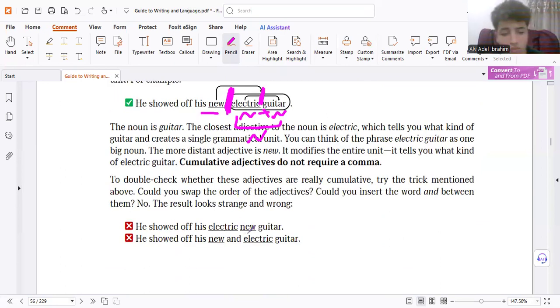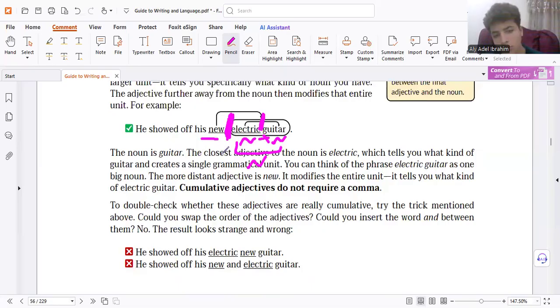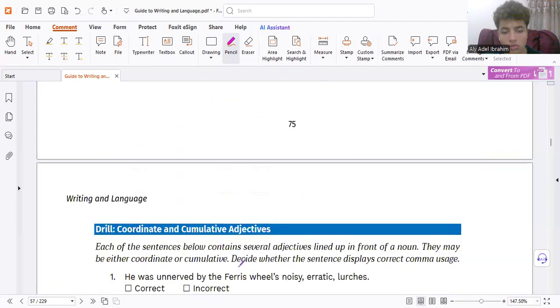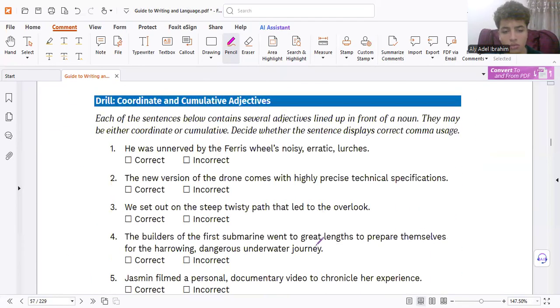Here, can you change the order? Of course not. So can you say electric new car and guitar? No. Electric guitar, it's only one noun. Cannot change the order. So be careful. Now Ali, please check. Number one, is it correct? No. Why?